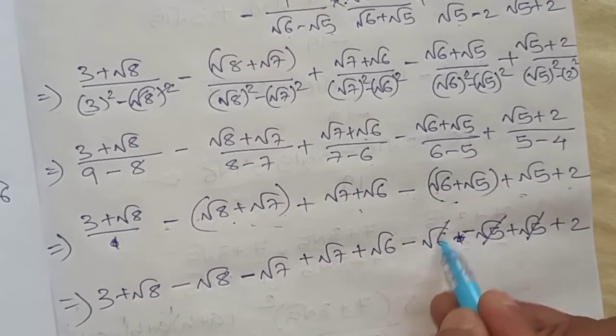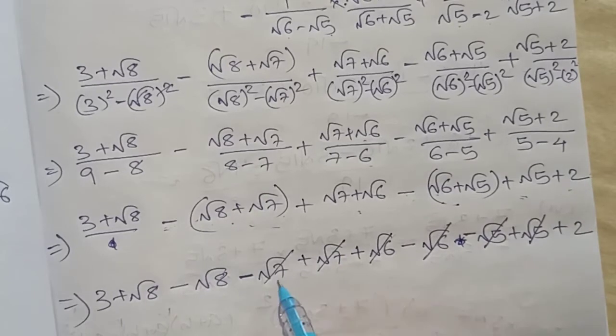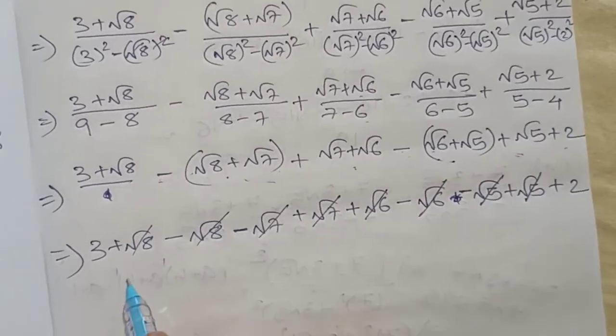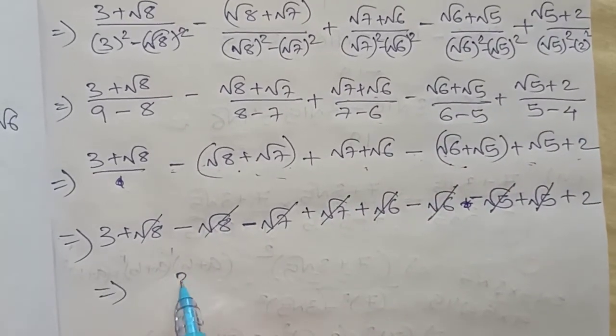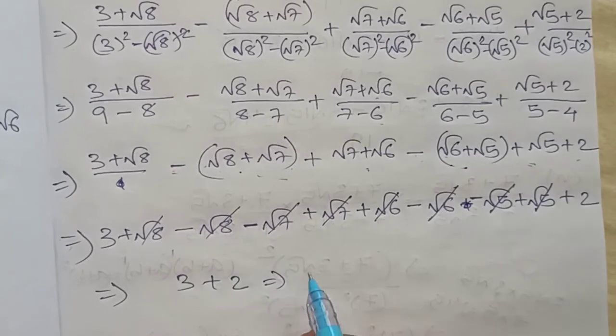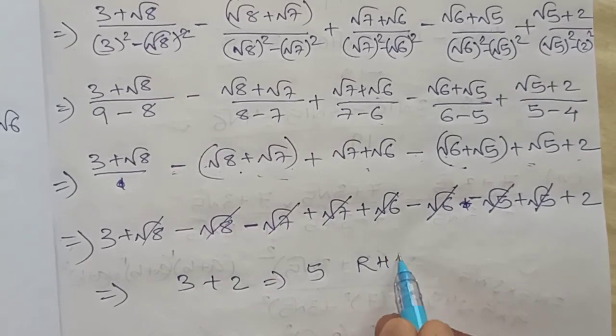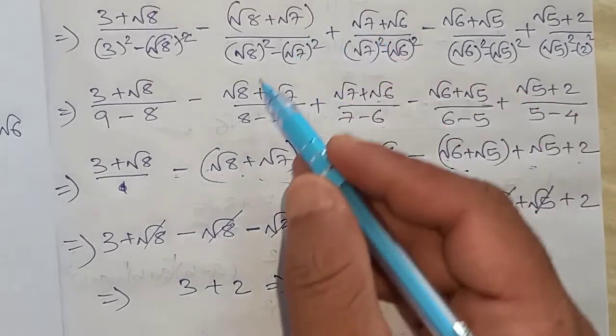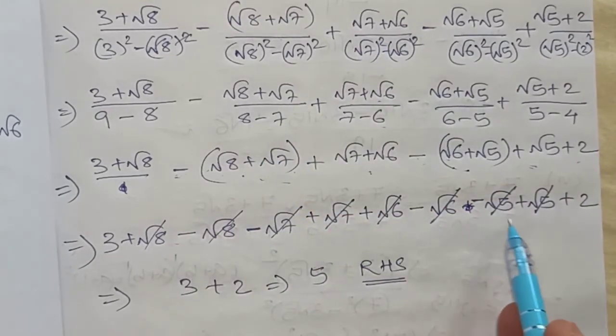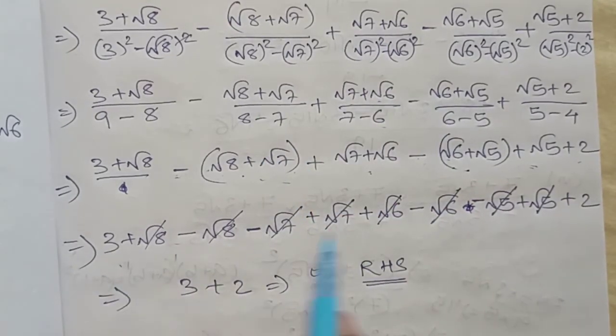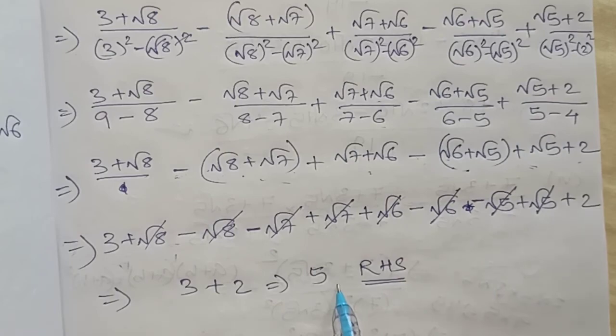Minus plus cancel, minus plus cancel, minus plus cancel, and minus plus cancel. We got 3 plus 2, that is 5, equals RHS. So after all the rationalizations, all the terms cancelled, and we got 3 plus 2, that is equal to 5.